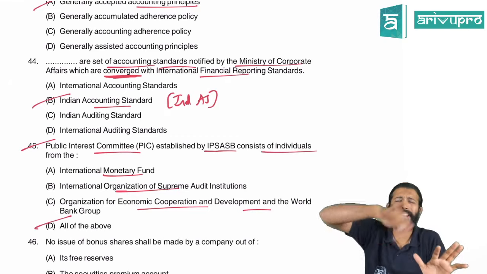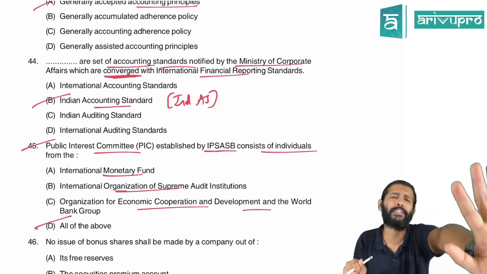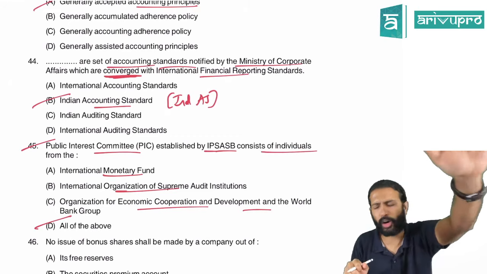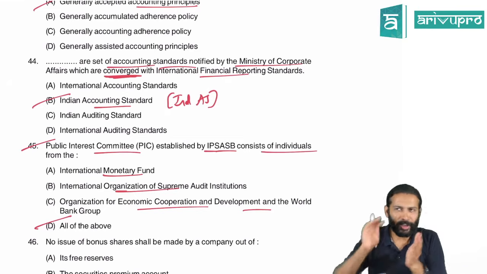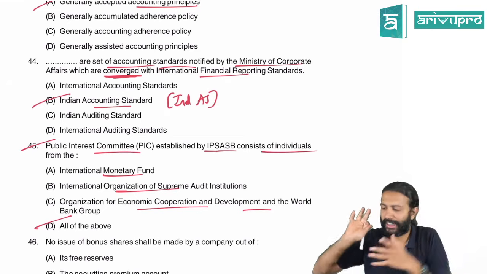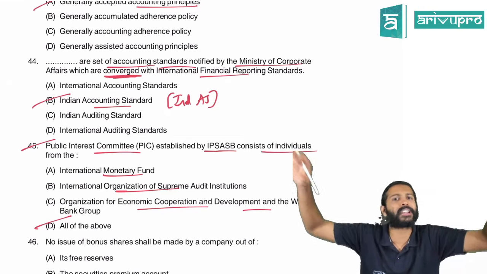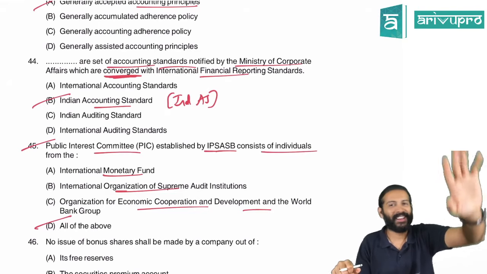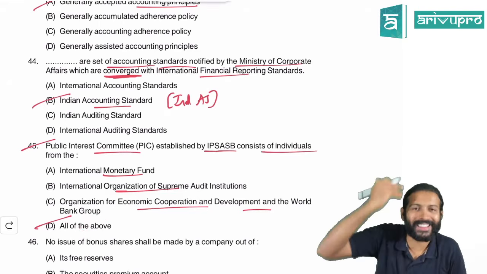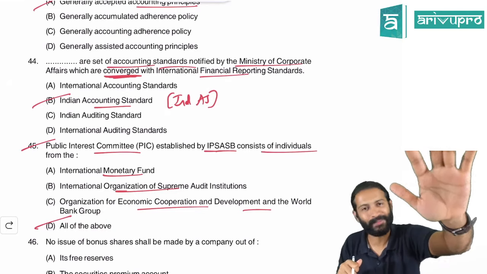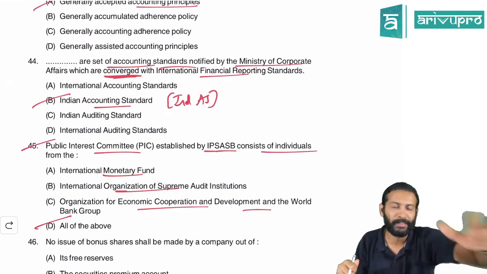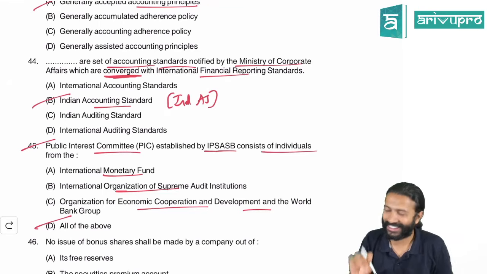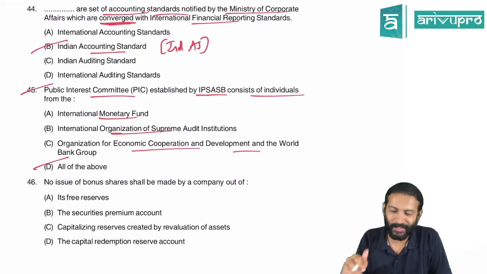Sir, whenever they ask which members a committee has, a committee is always diversified. Even if you don't remember these constituents, always select all of the above as the right answer. That is one trick. Because whenever you form a committee, especially an international committee, you want it to be as diverse as possible, so they will have members from almost every other body. Even if you don't know, you can take a chance there. Even if not this question, if something else is framed asking about the constituents, there is a high chance that all of the above will be the right answer. One simple trick. So all of the above is the right answer for this.